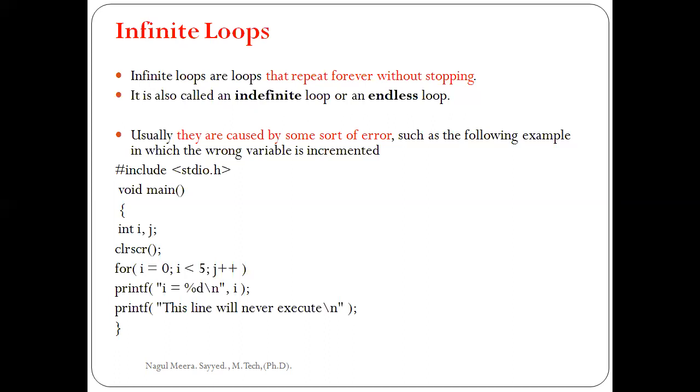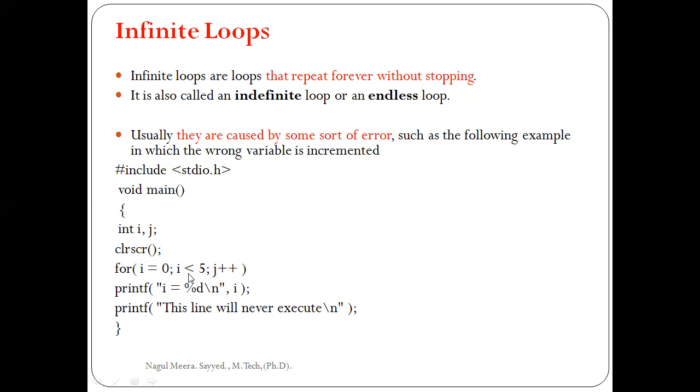Consider this example. Here two variables are defined, both integer type, i and j. I want to print 0 to 5 values. So i equal to 0, i less than 5. Here, in the place of i plus plus, I have wrongly written j plus plus. That means an infinite loop occurs when the wrong variable is incremented.